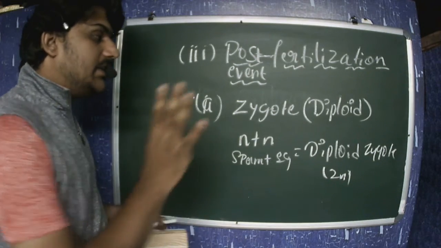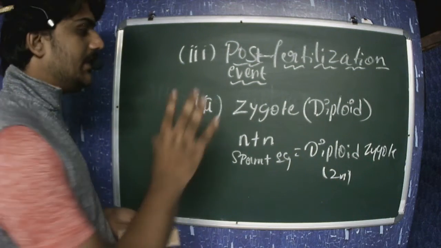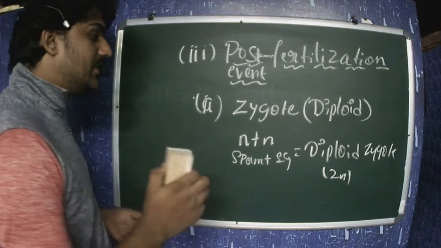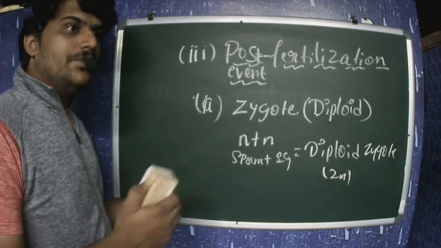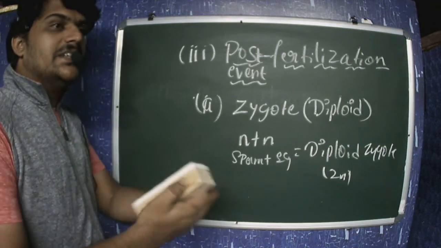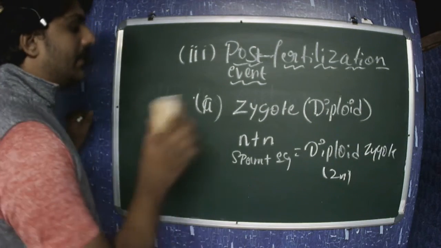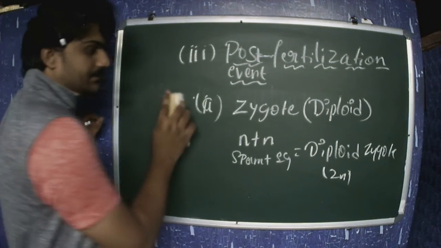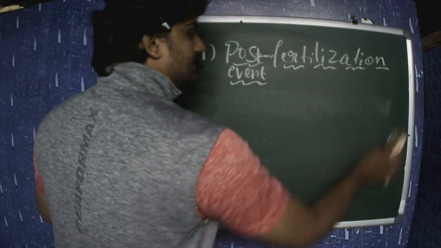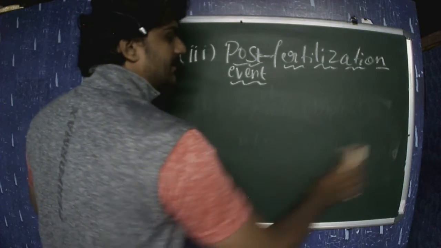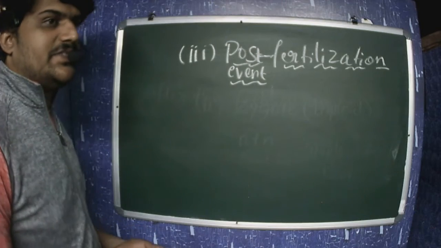Actually, the development of the zygote depends on the organism, mainly on the environment where it is living. So we will take some examples and conclude how the differentiation takes place.